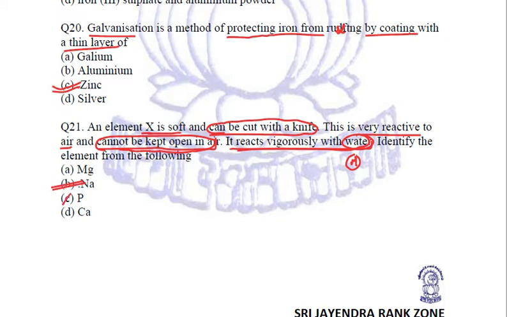Simply, it can't be phosphorus because it is a non-metal, and magnesium is not that reactive, and neither is calcium. It is not stored under kerosene, and calcium is not actually a soft metal. So the answer is sodium.